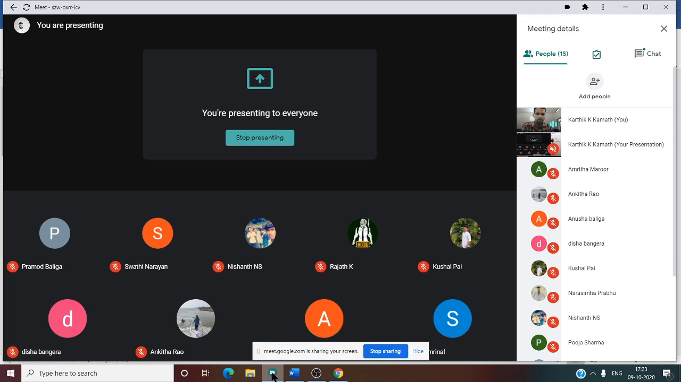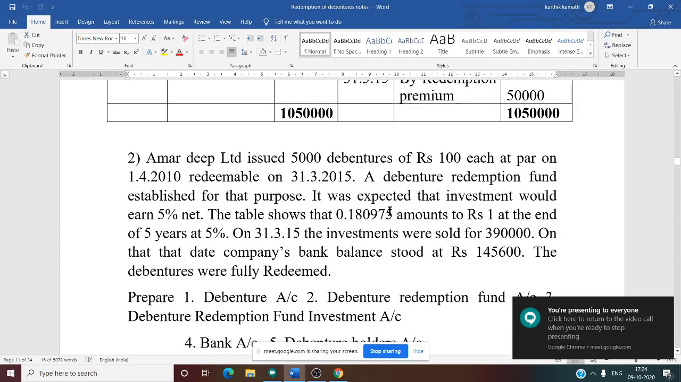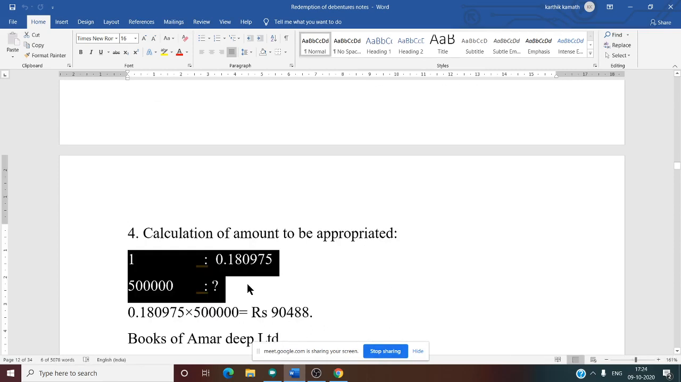See, in the question they have mentioned the annuity table value for 1 rupee, that is 0.180975. So now you need to do the same thing. For 1 rupee it is 0.180975. For 5 lakh, how much?